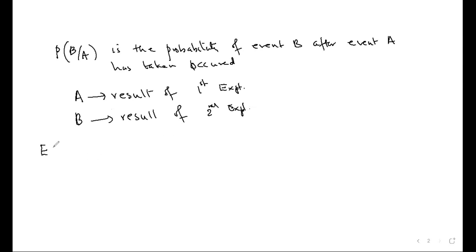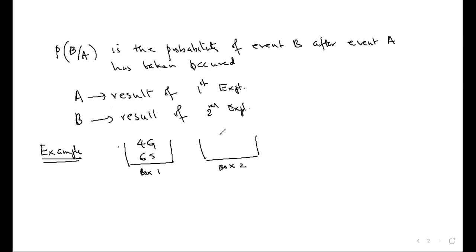Now write an example. There are 2 boxes. Box 1 contains 4 gold coins and 6 silver coins. Box 2 contains 3 silver coins and 5 gold coins.